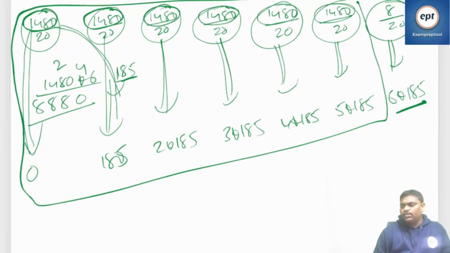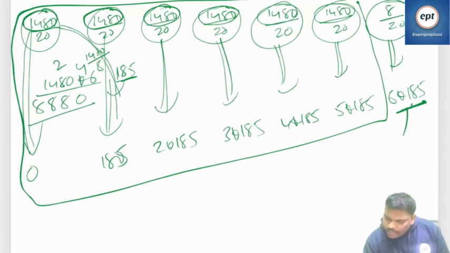First one is initially 0. Second one is 1 into 185. How did you get that 185? 1480 by 8, then you get 185. So each of size 185. So second one 1 into 185. Third one 2 into 185. Seventh one 6 into 185, something like that. If you do that, you will get the offset number. So can you see what is the offset number here? Offset number means starting address.